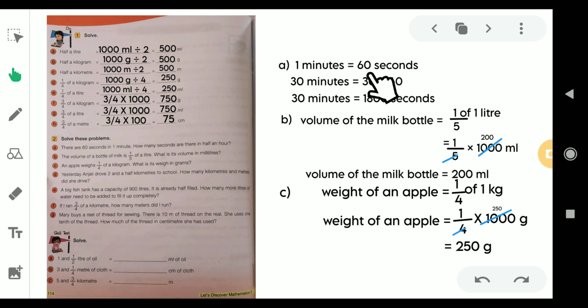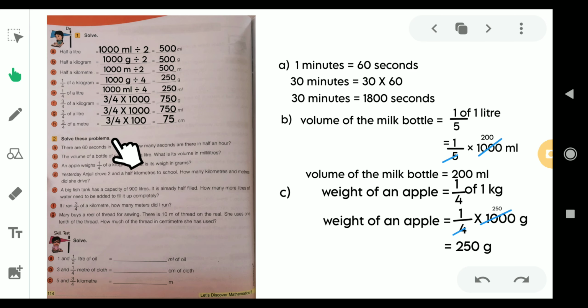So for this, we write the 60 seconds, this is equal to 1 minute, and they are asking 30 minutes. So that's why we have to multiply this 60 seconds with 30, because this is the value of 1 minute and we are required to find it for 30. So 30 times 60 would be 1800. So in 30 minutes there will be 1800 seconds.